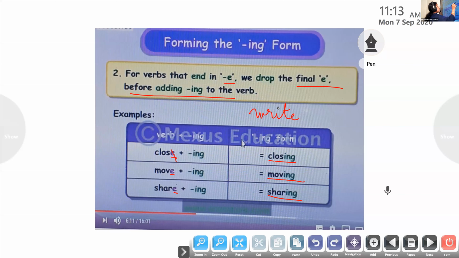W-R-I-T-E. Here also the word ends with letter E. So what we have to do, there is a common error I do find in your book. Write. When we add ing to it, what will happen to it? W-R-I-T, then add ing to it. Drop the last letter E before adding ing to the word. Is that clear to everyone? Clear to all? Now we'll move on to the third rule.